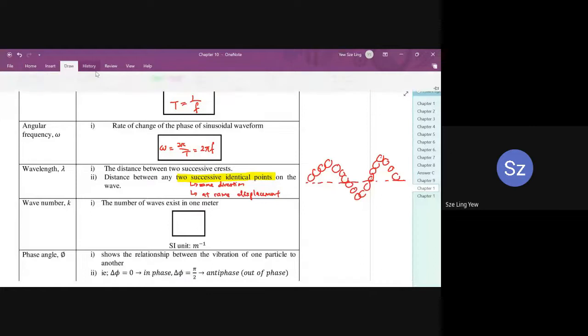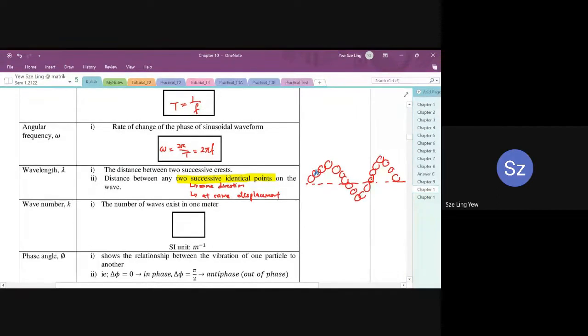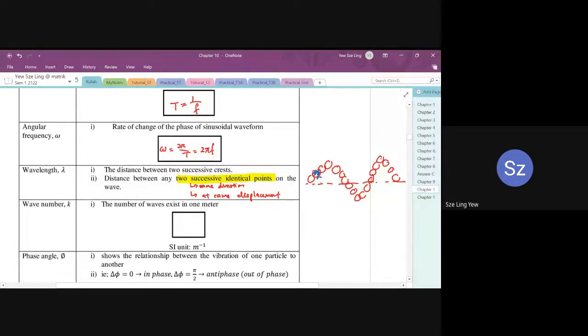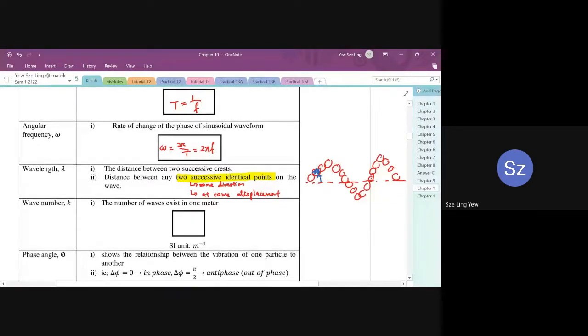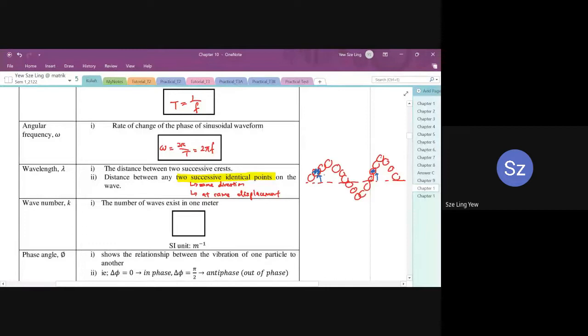All right, so let's look at the diagram that I sketched on the right hand side. If you look at this position, this particle is moving upwards, and the second particle is located at the same height. The one that is moving towards the same direction and located at the same height is this particle. The two particles that I colored blue, we call identical points.